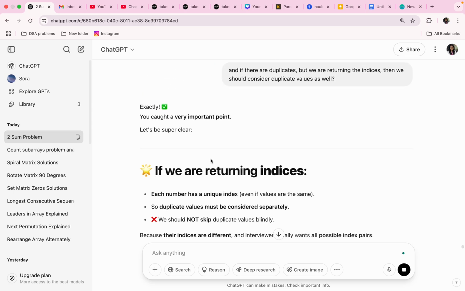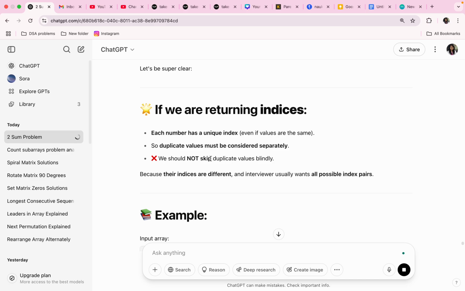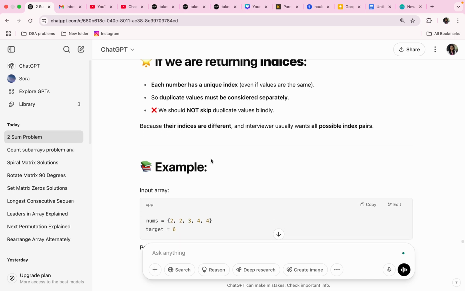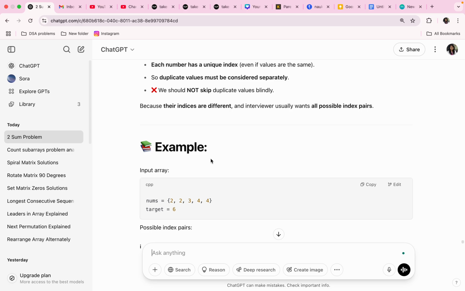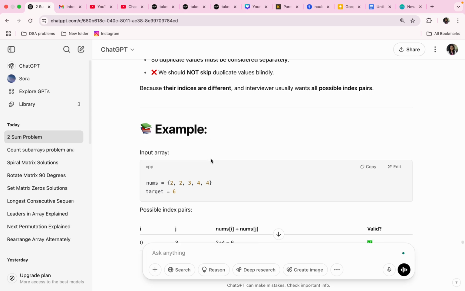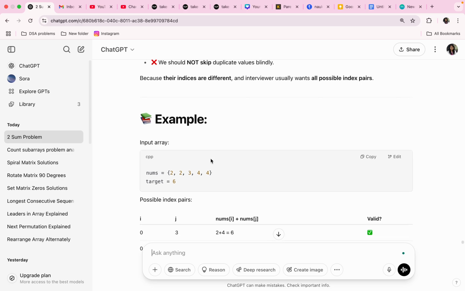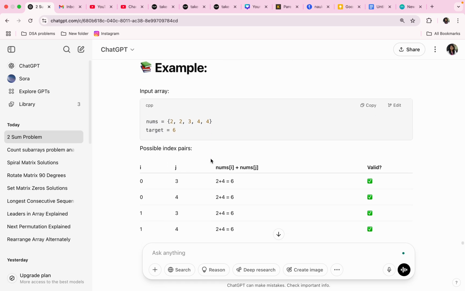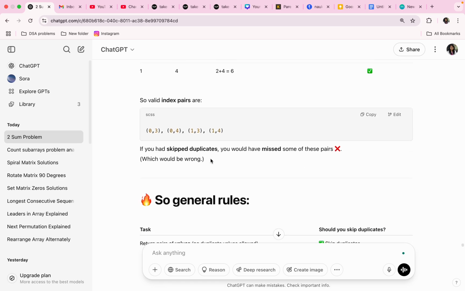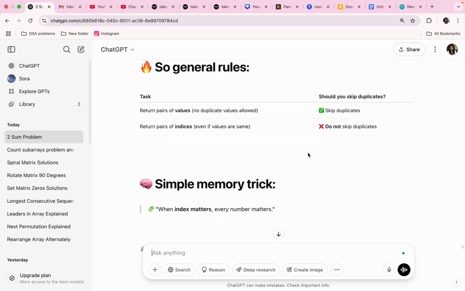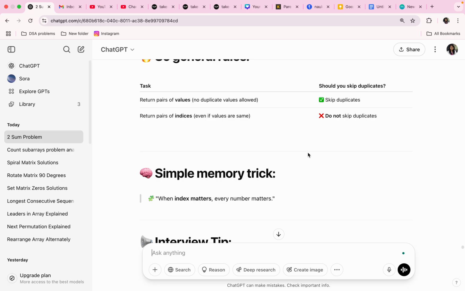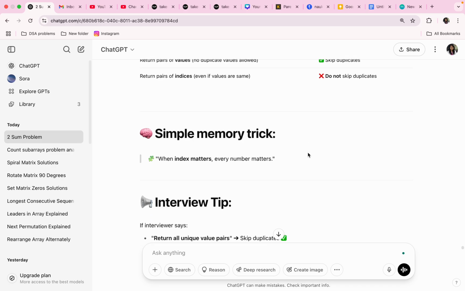Exactly, you got a very important point. Then let's be super clear. We are returning indices. Each number has a unique index. Duplicate values must be considered separately. We should not skip duplicate values blindly because their indices are different, and it usually wants all possible index pairs. Exactly. If you had skipped duplicates, you would have missed some of these pairs. So general rules: return pair of values, no duplicate values allowed. Return pair of indices if values are same.